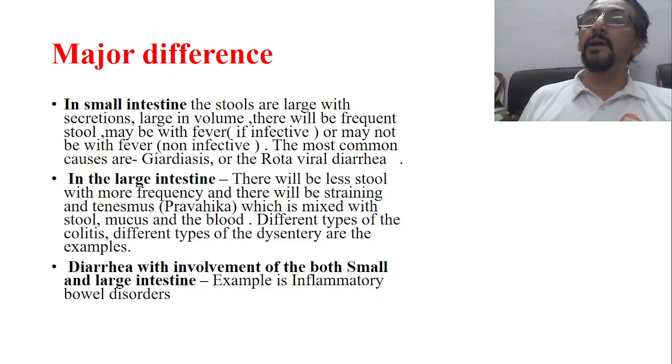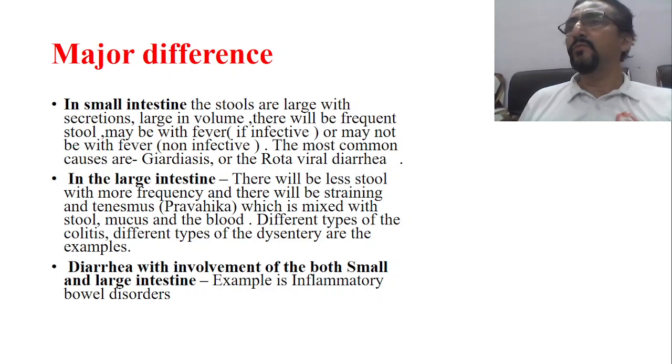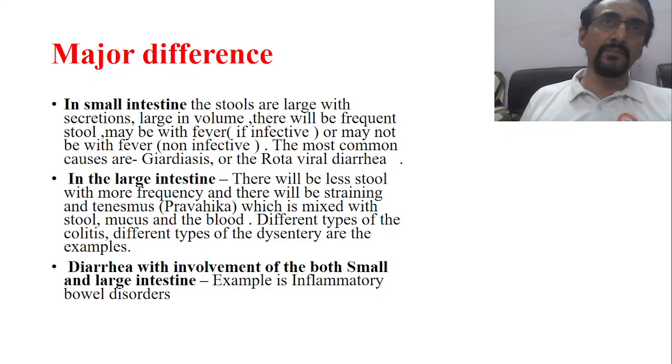Sometimes there may be diarrhea with involvement of both the large intestine and small intestine. This is very interesting. Usually such cases are considered under inflammatory bowel disorders: Crohn's disease and ulcerative colitis. They come under the category of inflammatory bowel disorders, and that leads to malabsorption, and the child will have failure to thrive, loss of weight, and deficiency syndromes, etc. So these are some of the major differences.